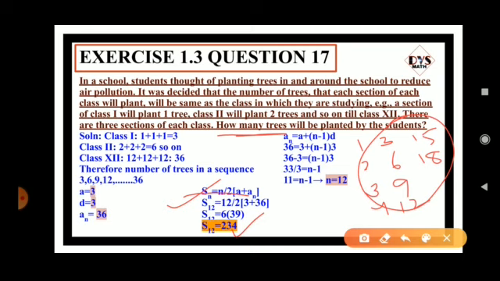Clear? So the question is lengthy, but understand the question, read the question once or twice, understand, then write the given part. Using the given part, select the formula, substitute it, simplify it, and the final answer will be 234. Clear?